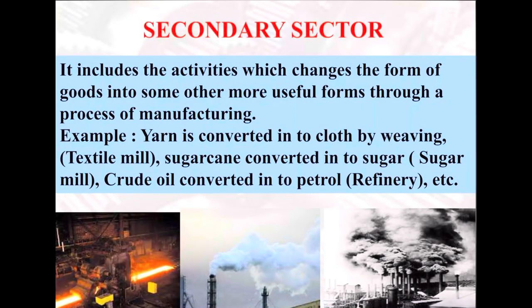The next sector is the secondary sector, and it includes the activities which change the form of goods into some other more useful forms through a process of manufacturing. Examples are: yarn is converted into cloth by weaving, sugarcane is converted into sugar in a sugar mill, crude oil is converted into petrol. Textile mill, sugar mill and refinery are the major examples of the secondary sector. This sector includes the economic activities related to industry and manufacturing, and it is called the industrial sector.